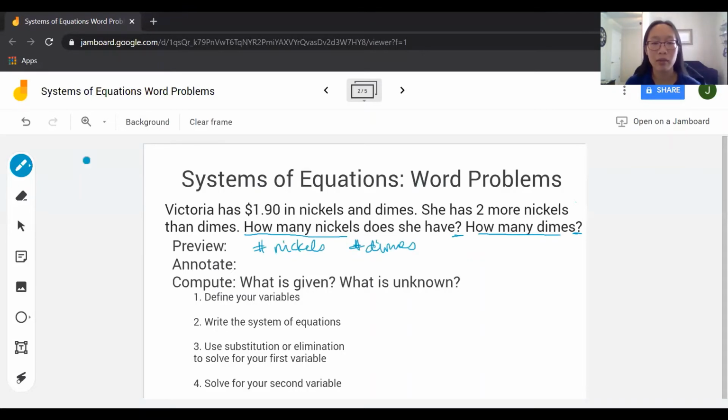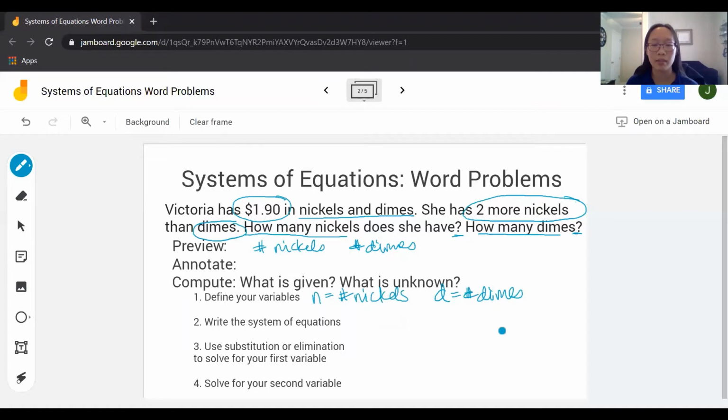The second time I'm going to reread this and underline or circle key information. So I see this $1.90 and it's in nickels and dimes. And then I see that she has two more nickels than dimes. So now that I've annotated, I can start to answer the questions of what is given and what is unknown. First I'm going to define my variables. I'm going to let n be my number of nickels, and d be my number of dimes.